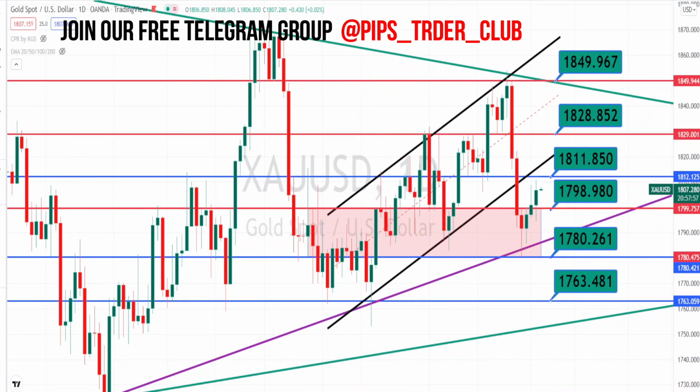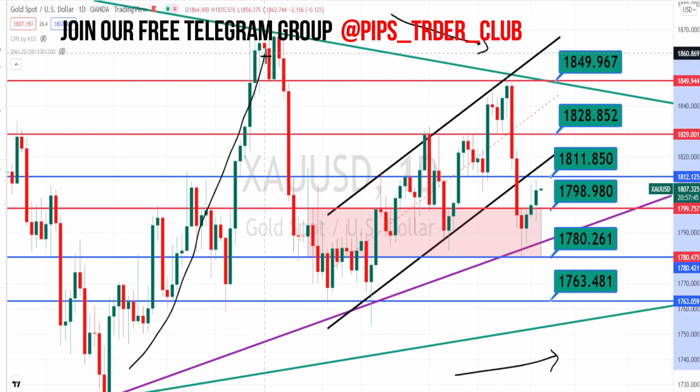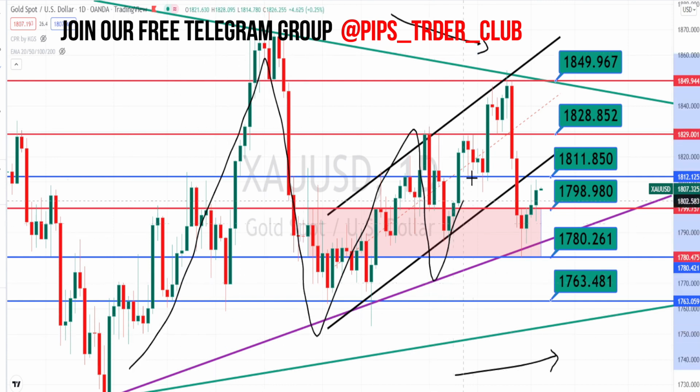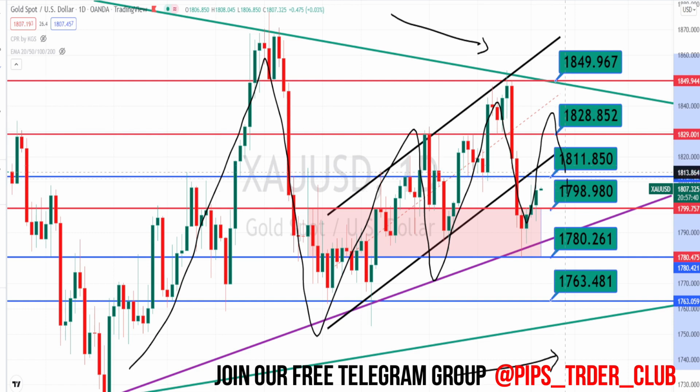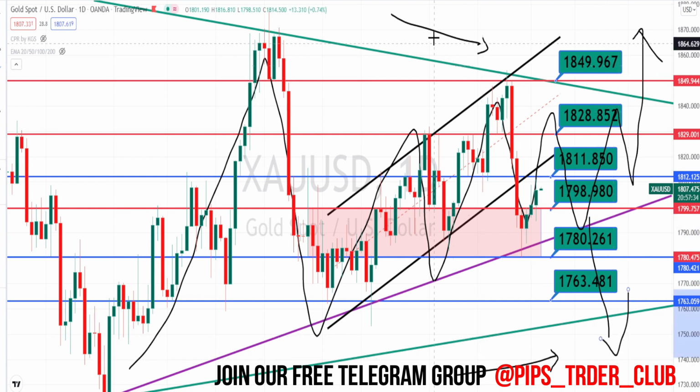I'm in the daily time frame now. When we look at the price action in the daily time frame, as we already know, it is still trading within a symmetric triangle pattern. Within the symmetric triangle pattern the price action is moving sideways and consolidating. Soon we can expect a directional breakout in this currency pair.